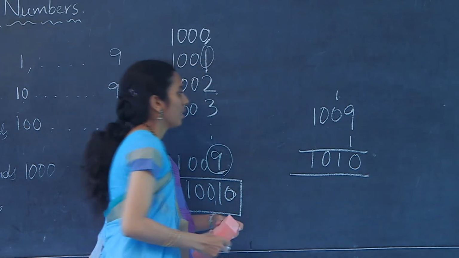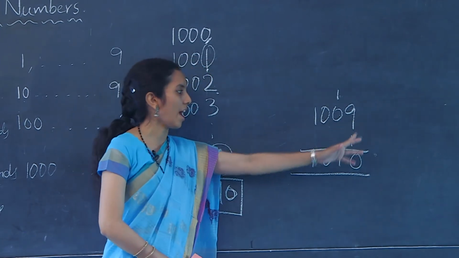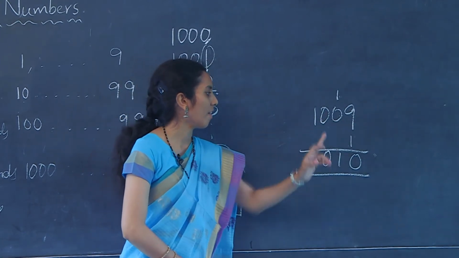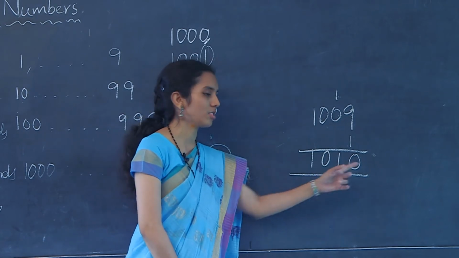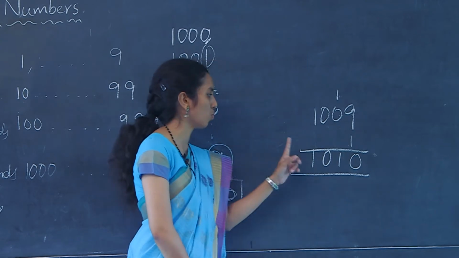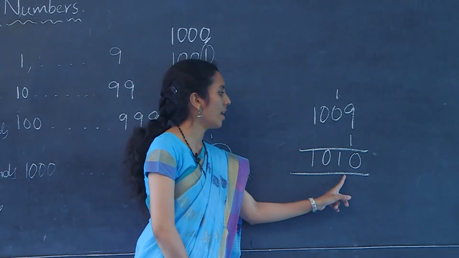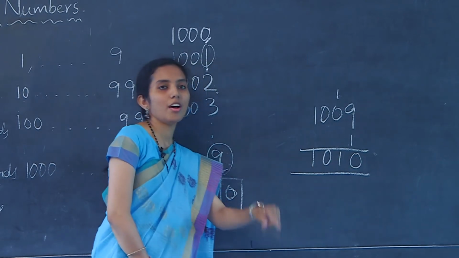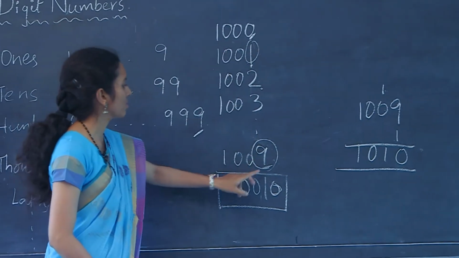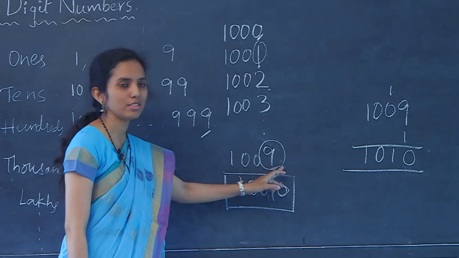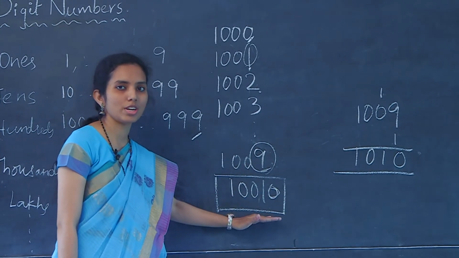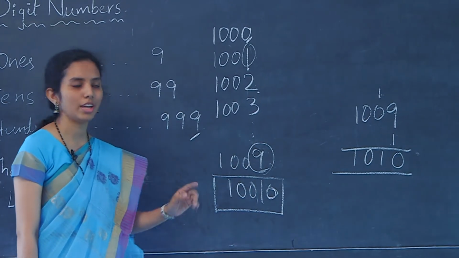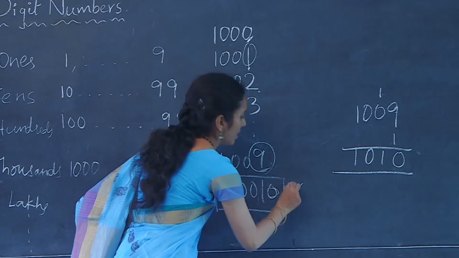So, in the traditional method of adding 1 to the existing number, we have obtained a 4-digit number, that is 1010, in this manner. But in the process of replacing in the ones place, we got this number. This is not the way to write 1010. The 1010 should be written in this form.